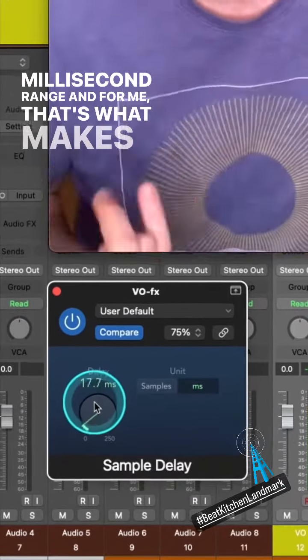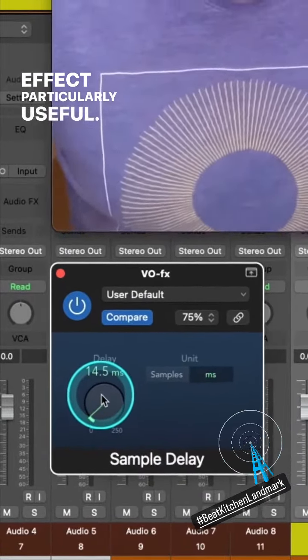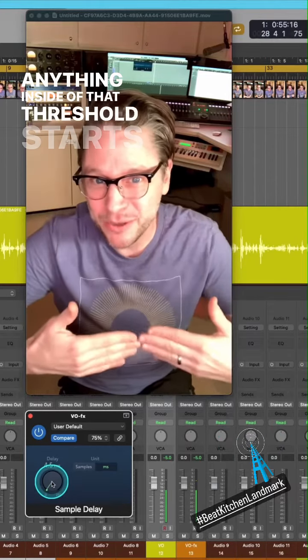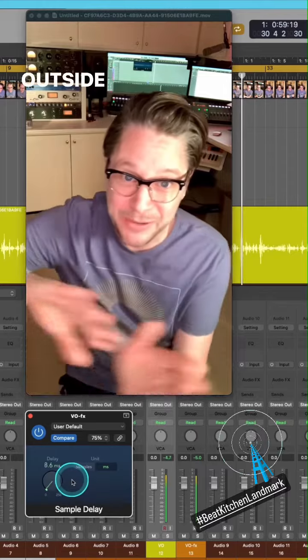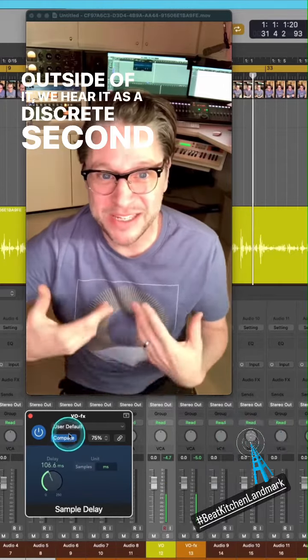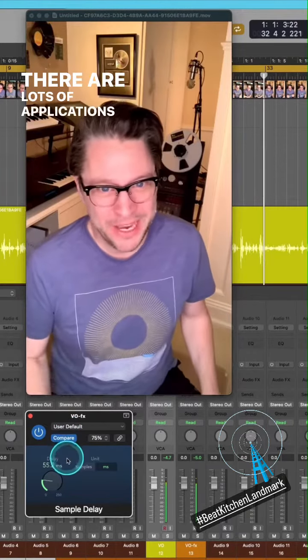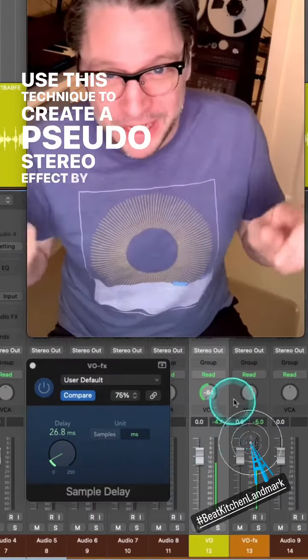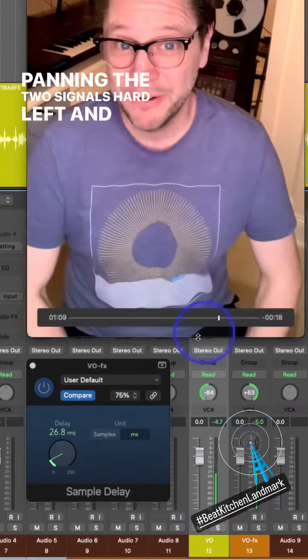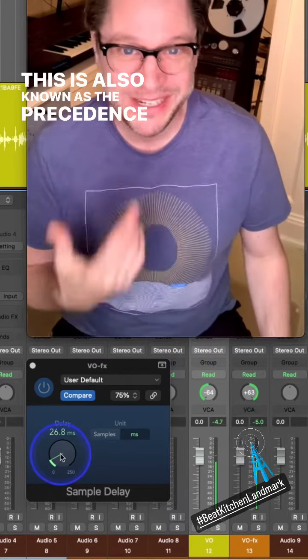And for me, that's what makes the Haas effect particularly useful. Anything inside of that threshold starts to sound like stereo or chorus or phase type effects. Outside of it, we hear it as a discrete second sound. There are lots of applications for this, but frequently we use this technique to create a pseudo-stereo effect by panning the two signals hard left and right. And this is also known as the precedence effect.